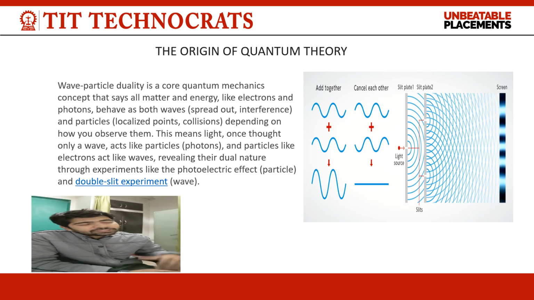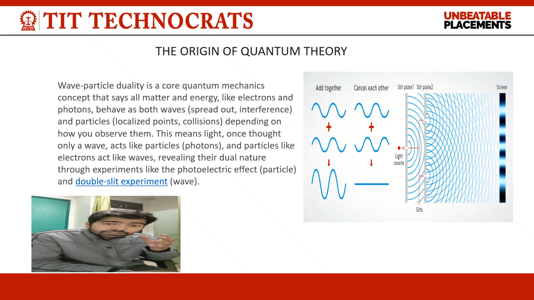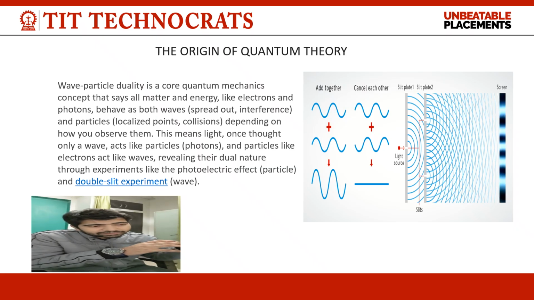As we understand, the quanta emerged from the understanding of light.